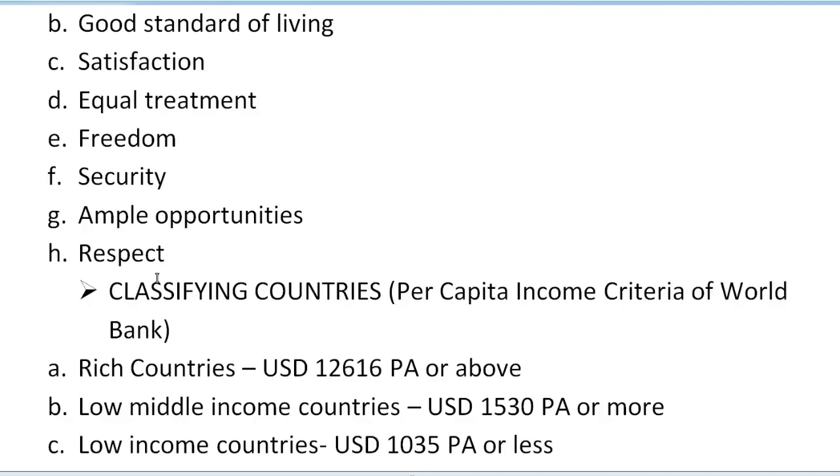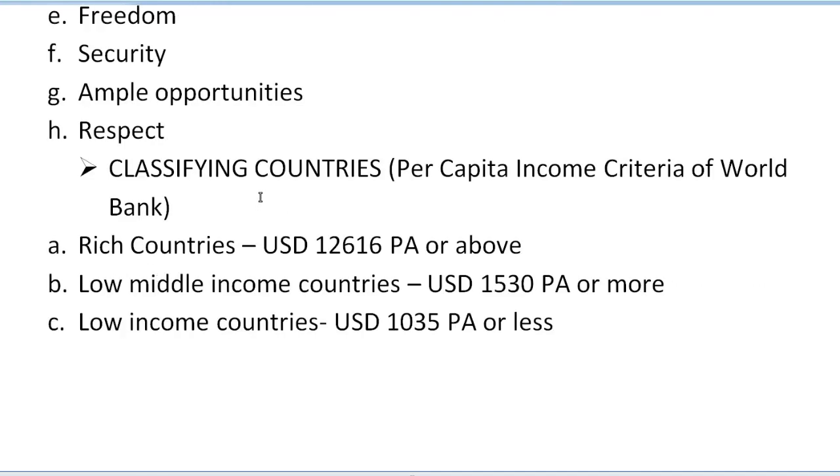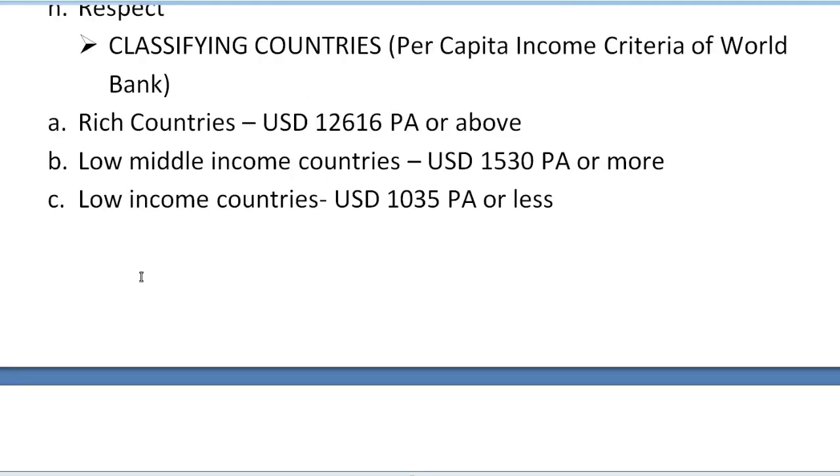The next main heading of the chapter is classifying countries. When we classify countries, of course, on which basis are we going to classify them? So here we have the per capita income criteria of the World Bank. This is a criteria given by the World Bank to classify any country. According to the World Bank, we have three categories. First, we have the rich countries. Second, we have lower middle income countries, and third, we have low income countries.